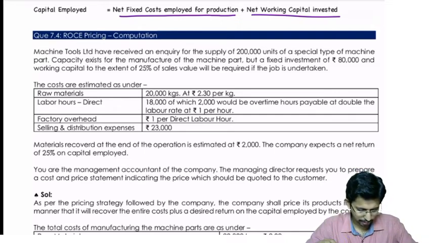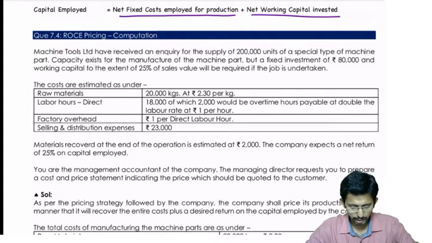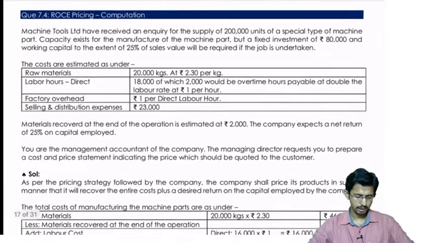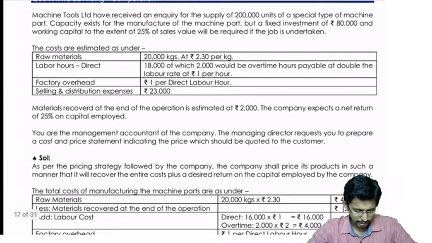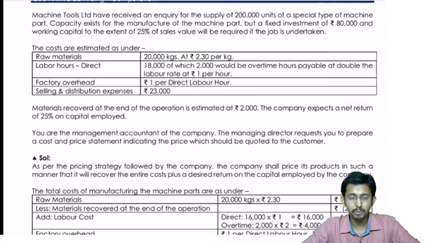Machine Tools Limited have received an inquiry for supply of 2 lakh units of a special type of machine part. Capacity exists for the manufacture of the machine part, but a fixed investment of rupees 80,000 and working capital to the extent of 25% of the sales value will be required if the job is undertaken. The costs are estimated as under: raw material 20,000 kilos at rupees 2.30 per kg, direct labor hours 18,000, of which 2,000 would be overtime hours payable at double the labor rate of rupee 1 per hour.